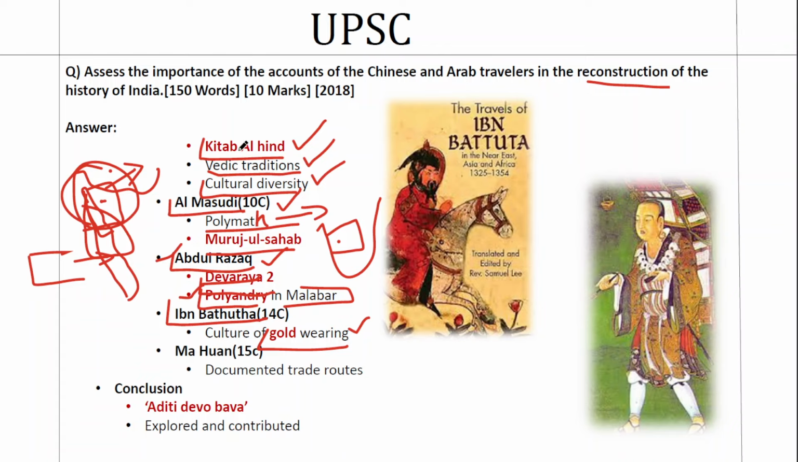So when we talked about the historians and the travelers in the initial stages, we gave more than one point. When it comes to the back end, we are giving at least one point. That is a structure you can also follow. Then you have one more name, Mahuan. What he did was to document the trade routes.